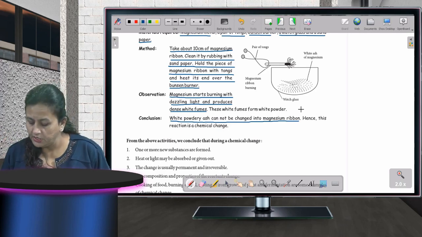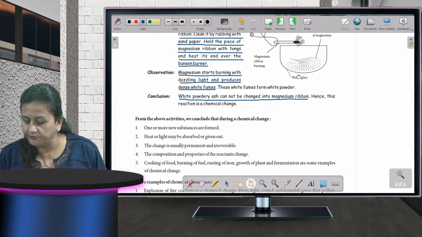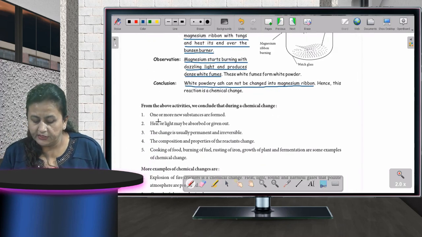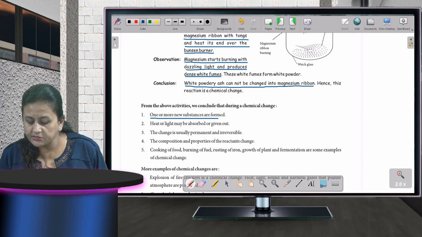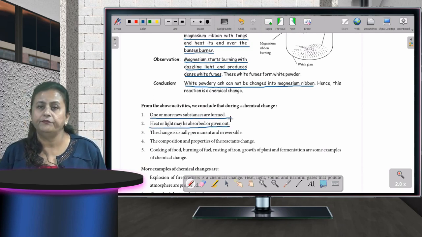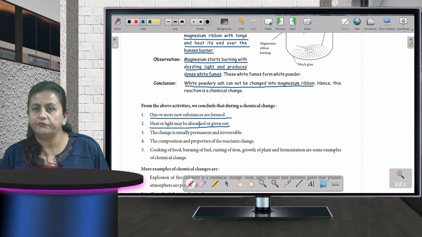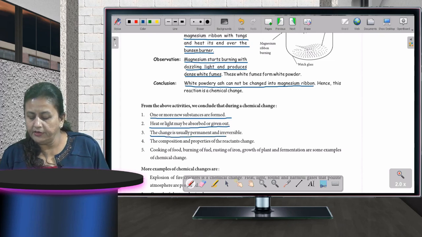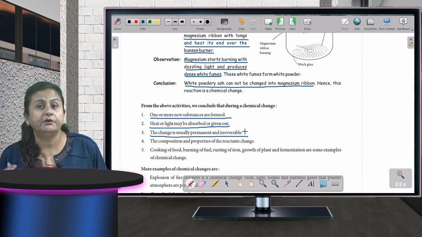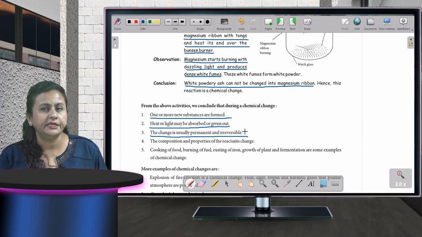Fine, children. So from the above activities, what can you conclude? That one or more substances are formed. Heat or light may be observed or given out. When a chemical change takes place, heat and light may be given out or may be taken. The change is usually permanent and irreversible. Change is permanent, you cannot reverse it.